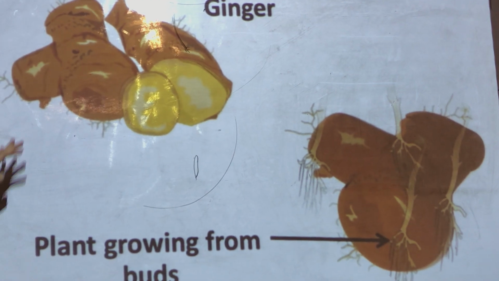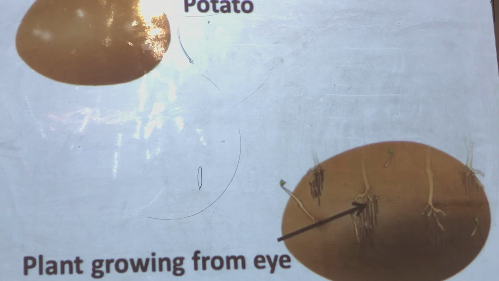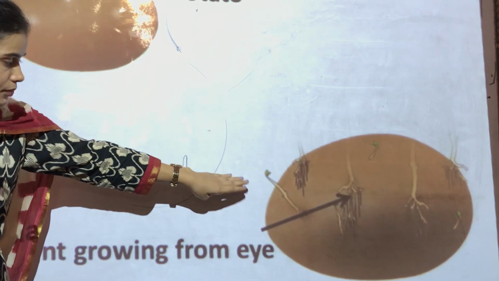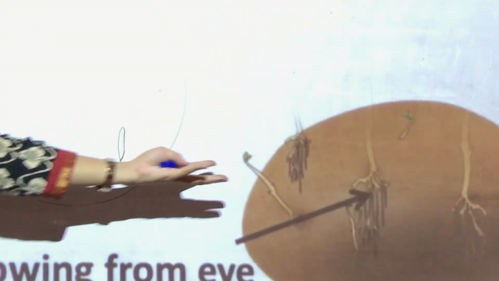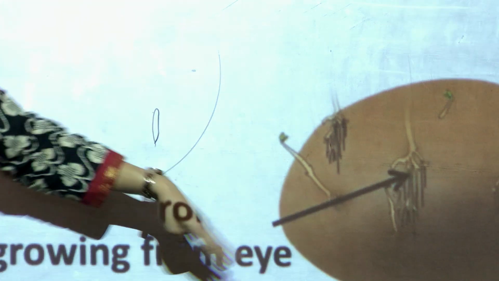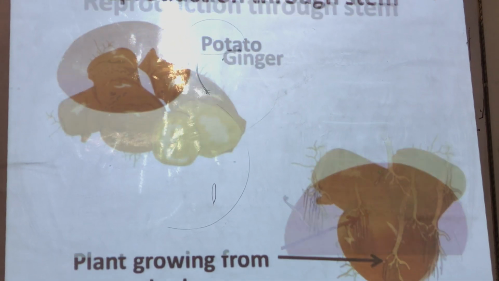So ginger is also grown in this way. Potato is also grown through its stem, because on these stems we can find these eyes which are similar to sprouts, or we can say buds. So we cut these eyes and we grow them and shoots grow out of them. So children, I hope it is clear.